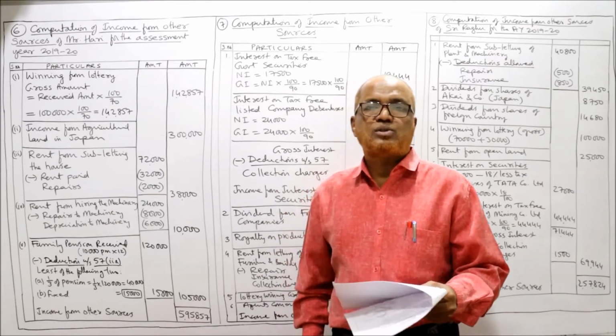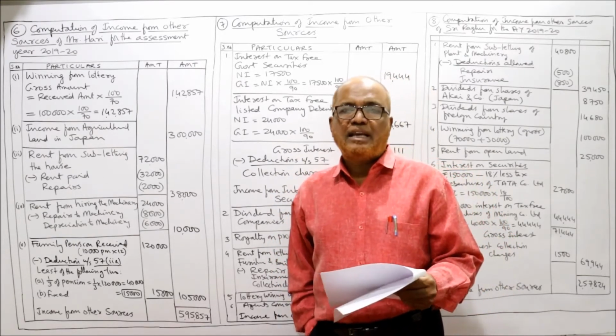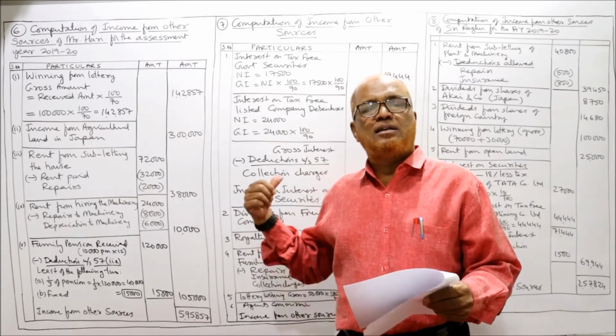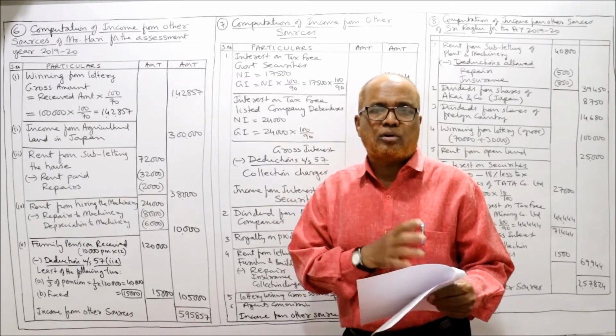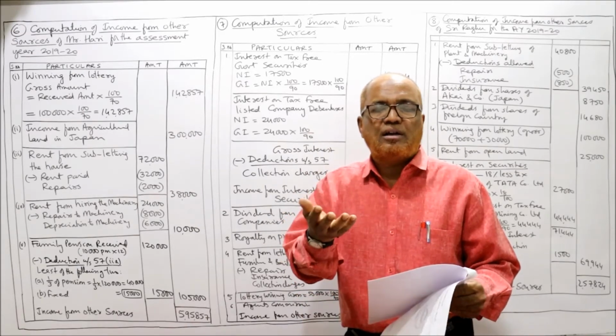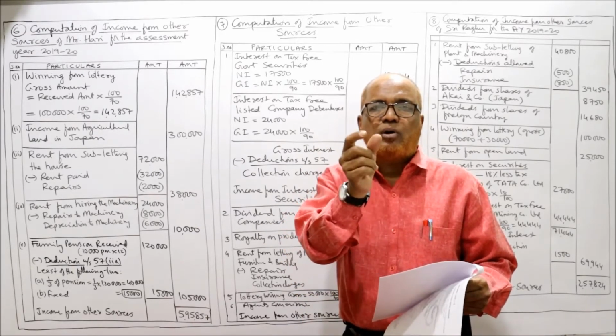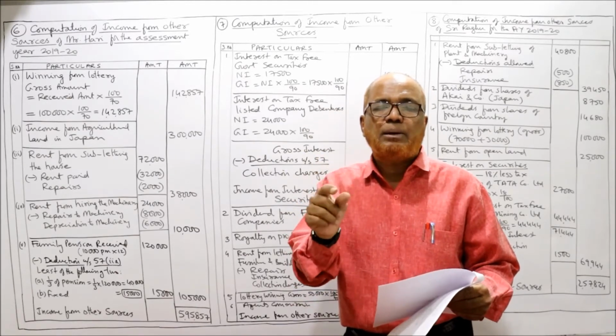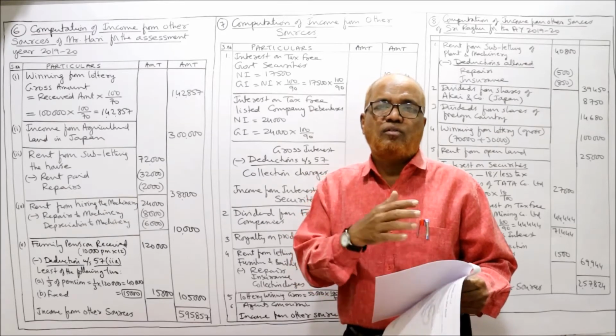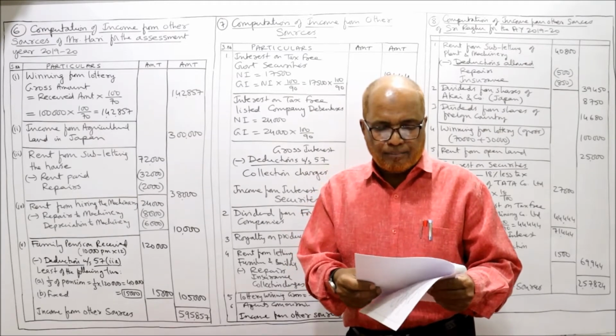Lottery winning 50,000 net. Lottery winning is there. Winning from lottery, again it is income from other source, but we want the gross amount. We don't want net amount. So how to convert the net amount into gross one? Net amount into 100 by 70. Because on winning from lottery, 30% is the rate of tax. So we multiply 100 by 70.